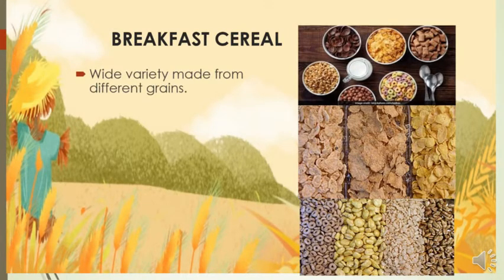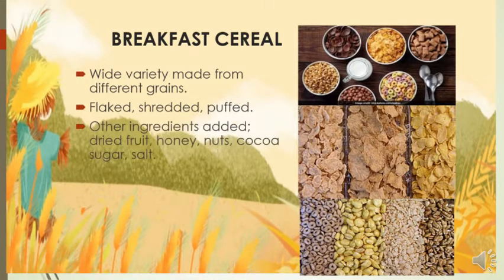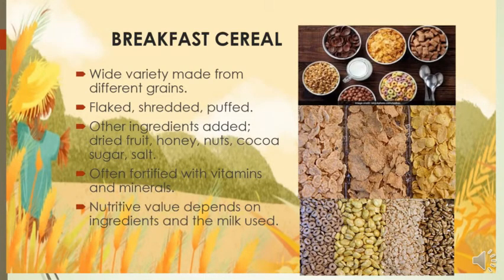Breakfast cereal comes in a wide variety made from different grains. It may be flaked, shredded, or puffed. Other ingredients may include dried fruit, honey, nuts, cocoa, sugar, or even salt. And it is often fortified with vitamins and minerals. Its nutritive value depends on the ingredients and the milk used. And did you know, porridge, muesli, and high-bran cereals are good?